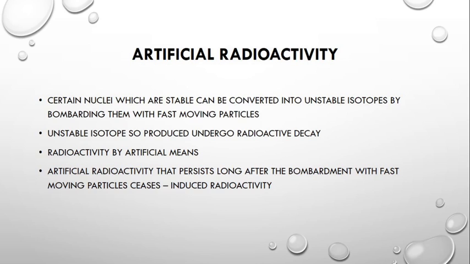So if we have stopped this bombardment and the radioactivity continues for a long time, then we can say that such radioactivity is known as induced radioactivity, which persists long after the bombardment stops.